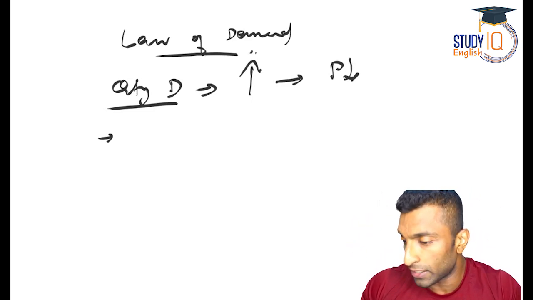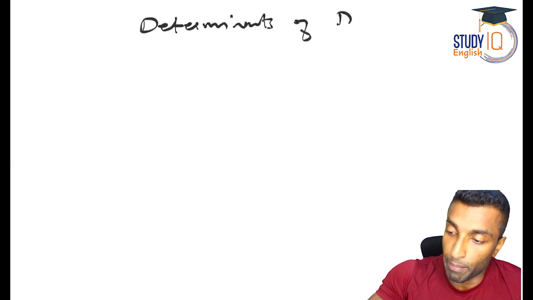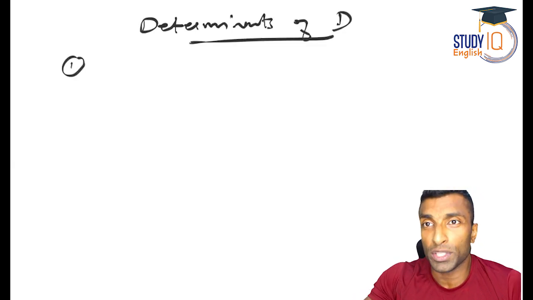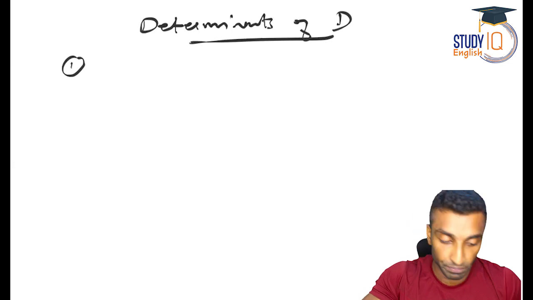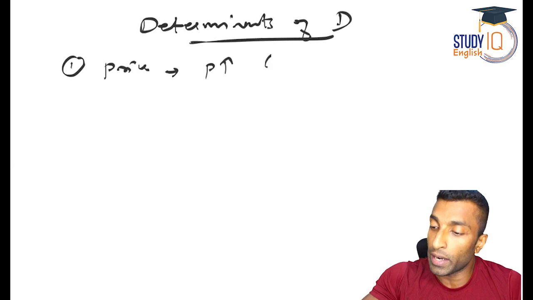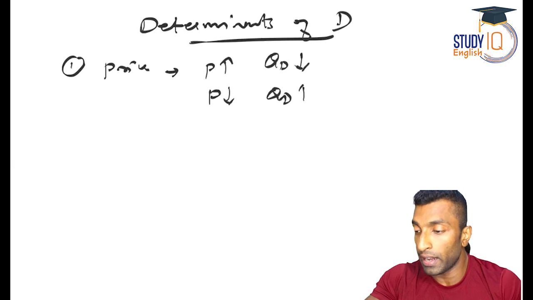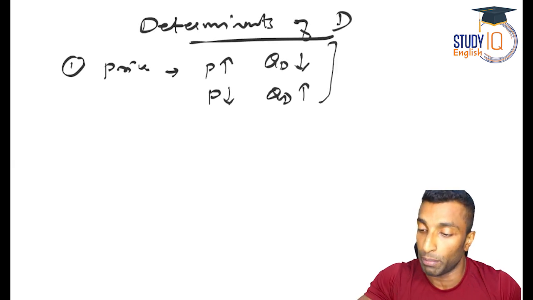I hope the law of demand is very clear. It is just inverse proportionality. Price increases, quantity demanded decreases. Price decreases, quantity demanded increases. That is a reverse relation. Let's look into the determinants of demand. This is a question which was asked. The first and most important one, as we have discussed, is the price. We don't want to discuss too much about this. Price increases, quantity demanded decreases. Price decreases, quantity demanded will increase. So that's the first and most important determinant of demand.